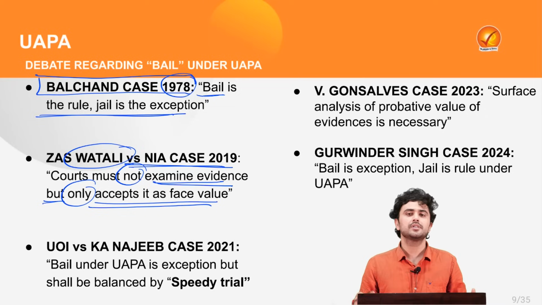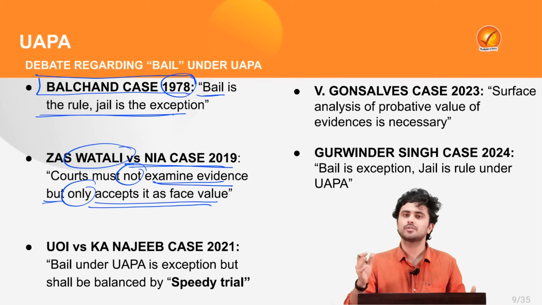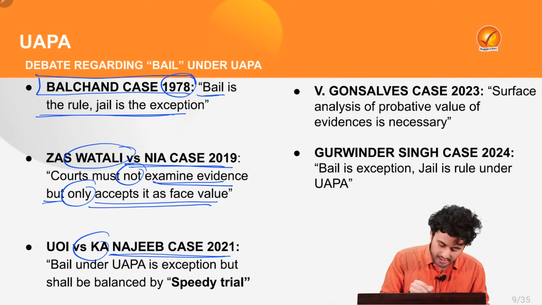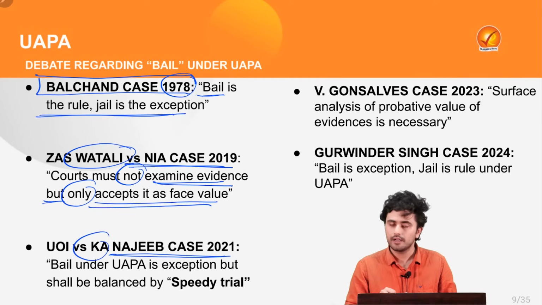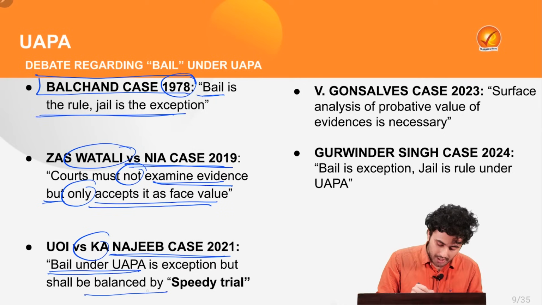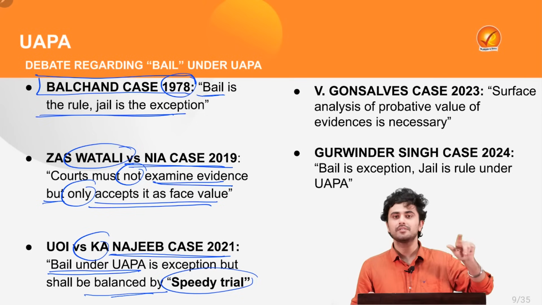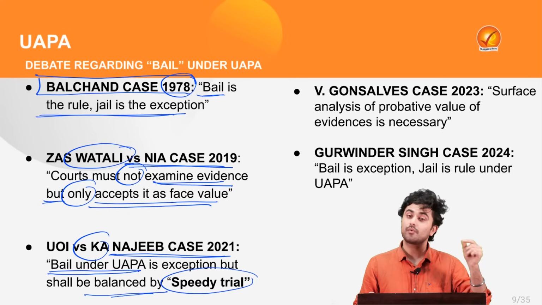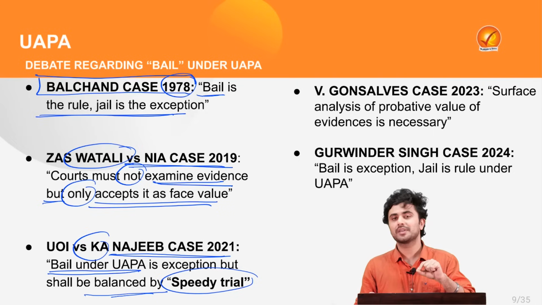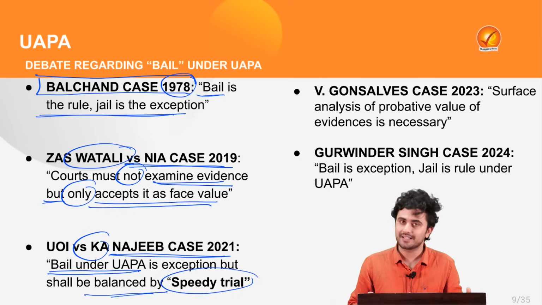But from the year 2021, we see a divergent trend in the provisions of bail under UAPA. For example, in the K. Najeeb case 2021, the Supreme Court held that bail under UAPA is the exception but shall be balanced by speedy trial. So now the tables were reversed. In the Balchand case, it was held that bail is the rule, jail is the exception. But in the K. Najeeb case, the Supreme Court held that bail is the exception.